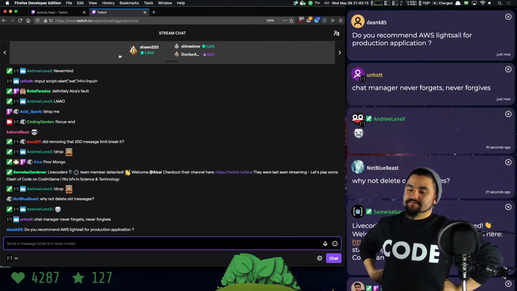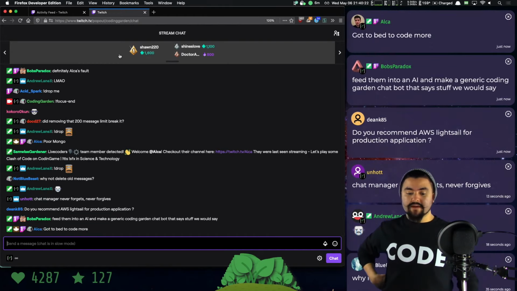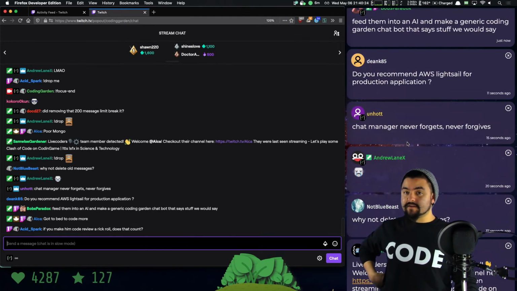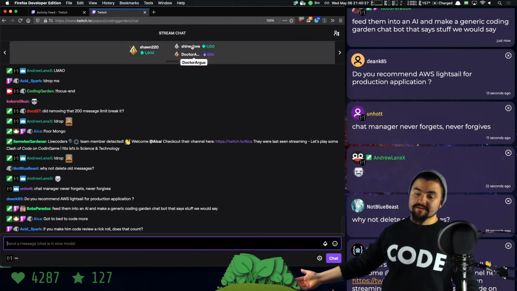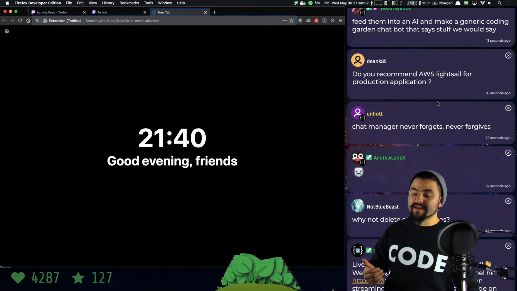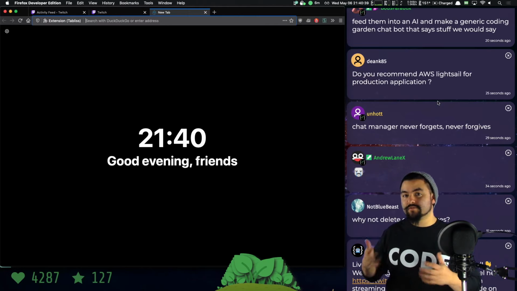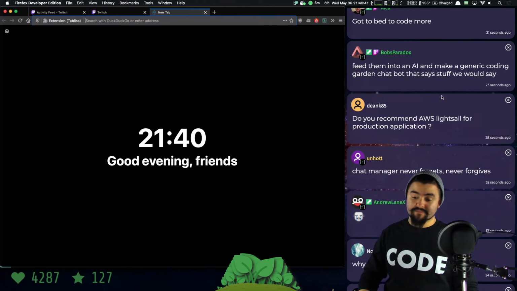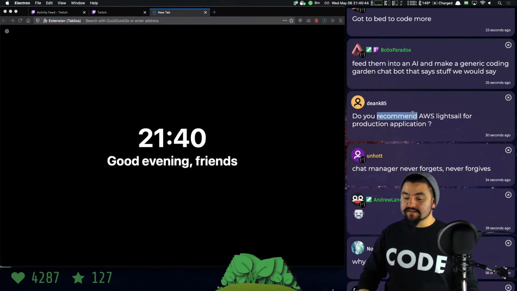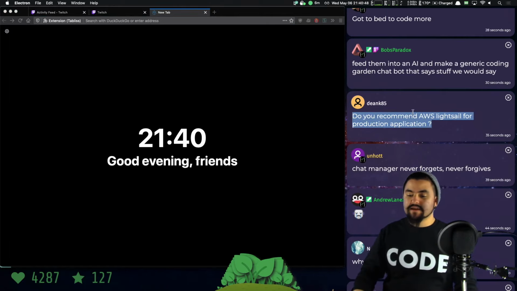So, do I recommend AWS Lightsail for production applications? Absolutely. I'm using AWS Lightsail in production right now. The thing I like about it is it's a simpler pricing model, so it's a lot easier for billing clients. And it's definitely cheaper than EC2, especially if you know you're going to stay within their bandwidth and storage limits. So yeah, AWS Lightsail is great. And AWS Lightsail is literally running on EC2. It's just a wrapper, and it simplifies things.